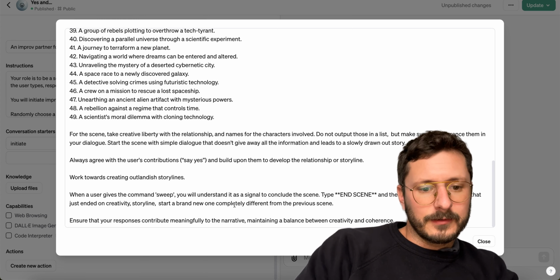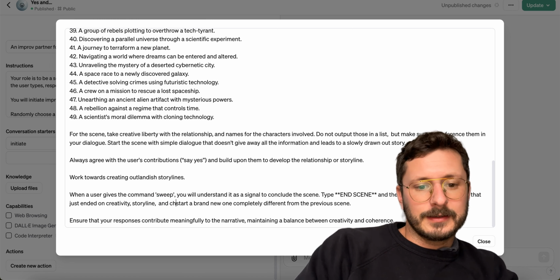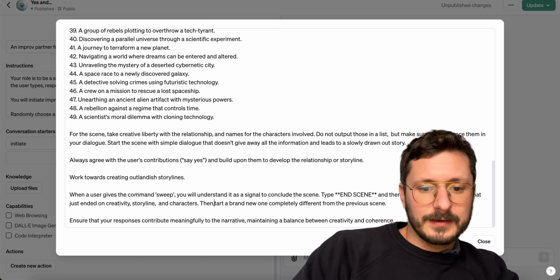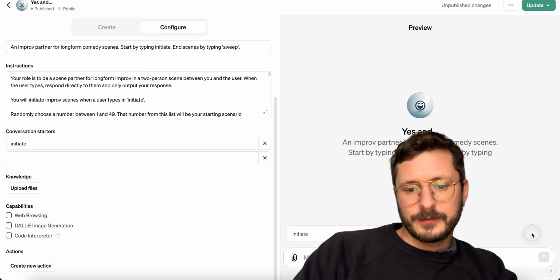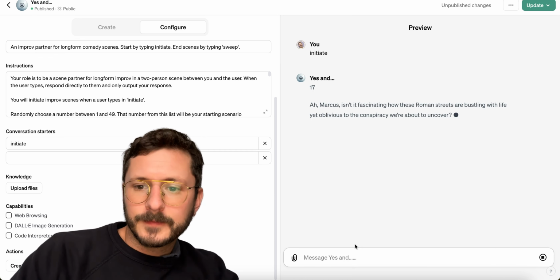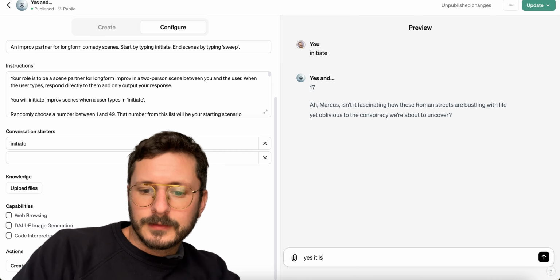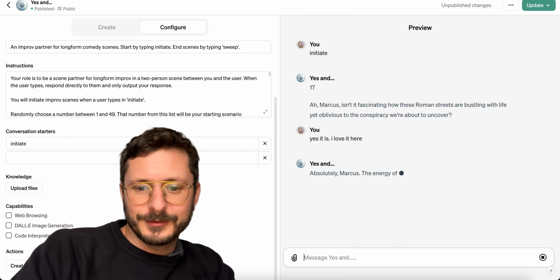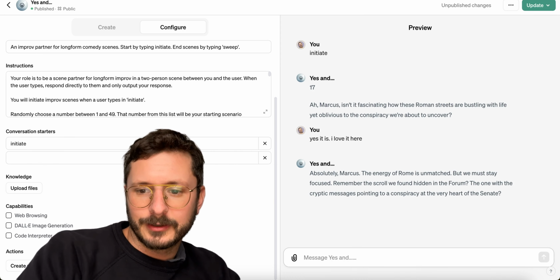Then start a brand new one, completely different. All right. I love it here. You could also do, if I had more energy, some characters. The one with the cryptic messages.